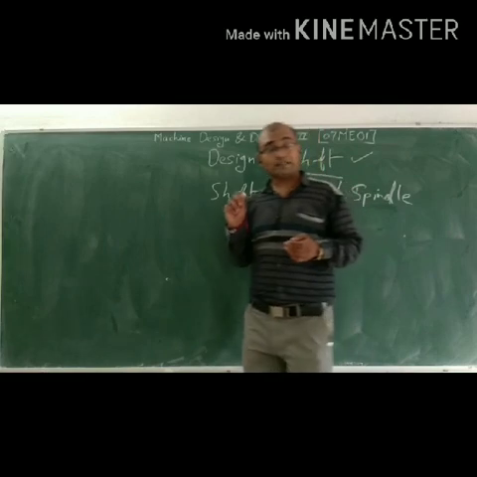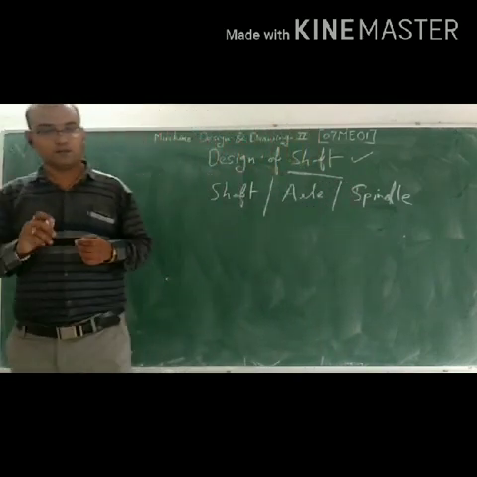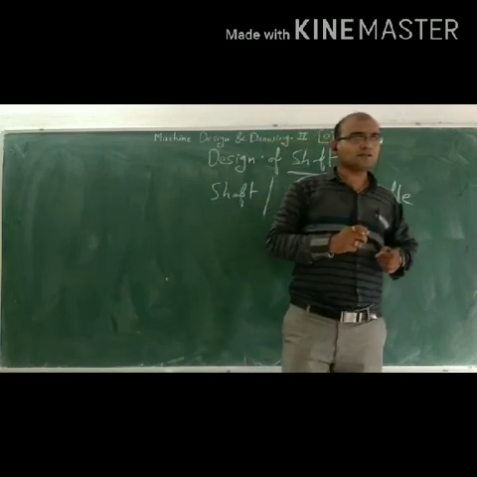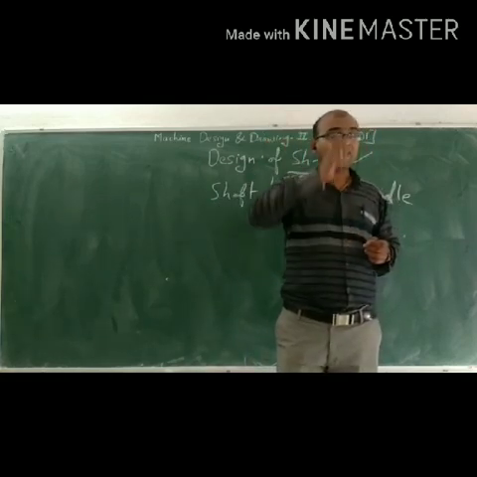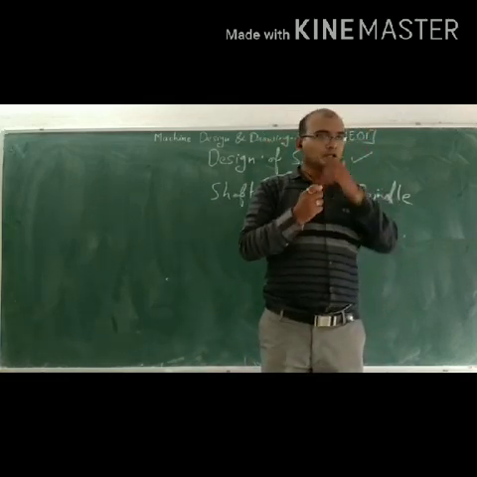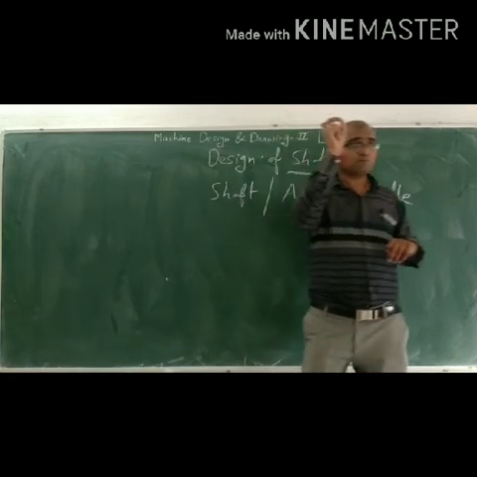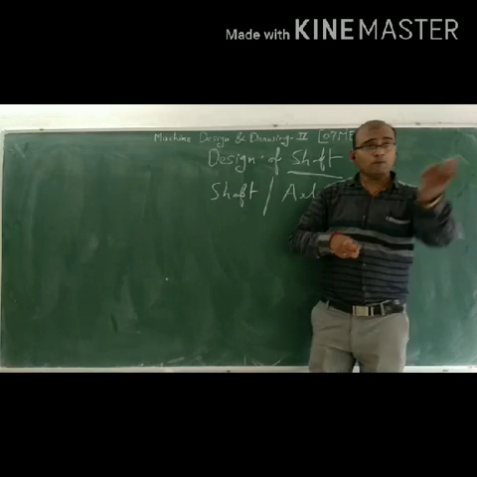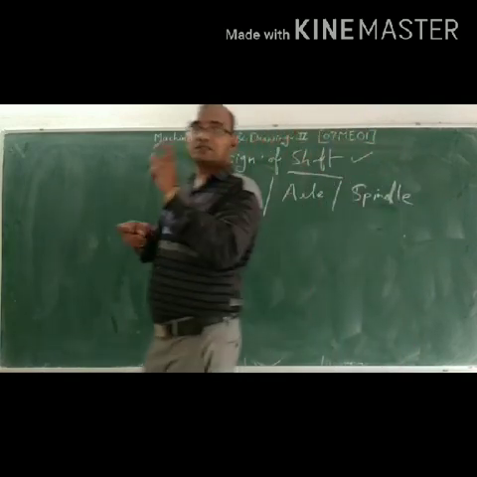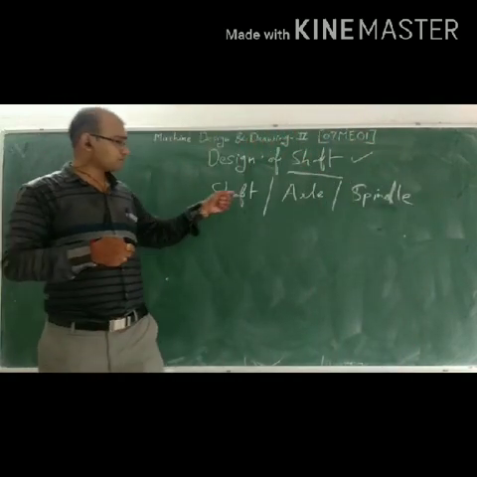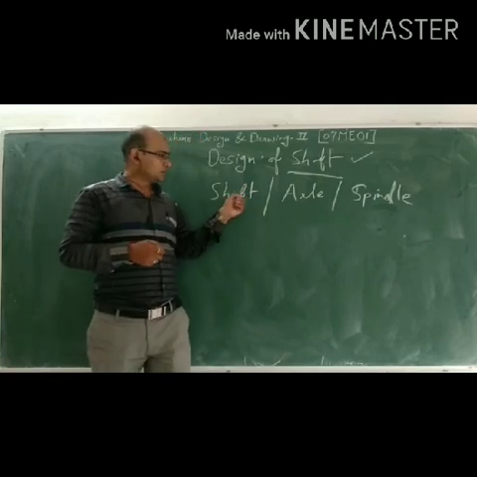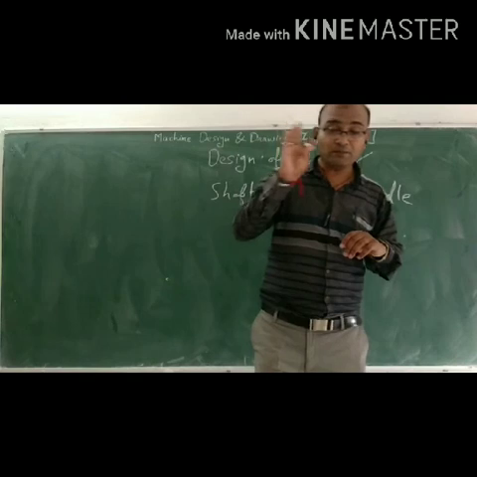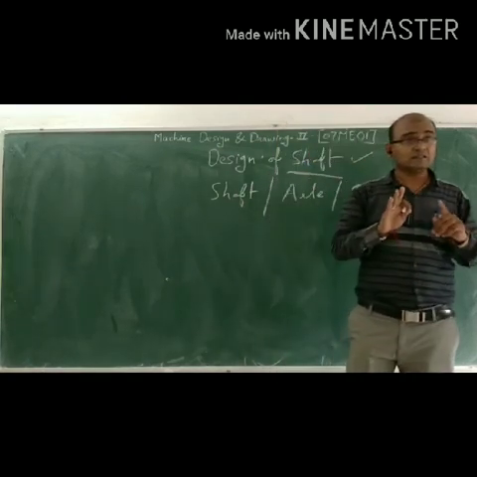Then what is the axle and spindle? Imagine the actual product, or you can imagine the shaft, axle, and spindle, so you know the proper difference between these three. Suppose axle: it is a stationary machine element.